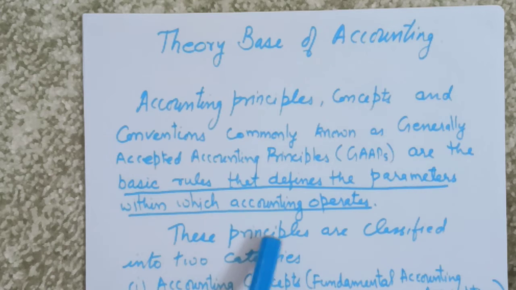Now these principles can be classified into two categories: accounting concepts, which are also known as fundamental accounting assumptions, and the second one is accounting conventions.